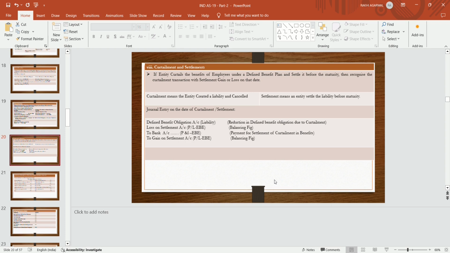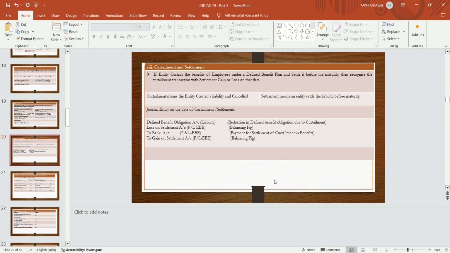In that case, the defined benefit obligation created earlier in the name of the employee is to be reversed and settled at a lower amount than what was promised to the employee. It means they will settle the liability at a lower price.